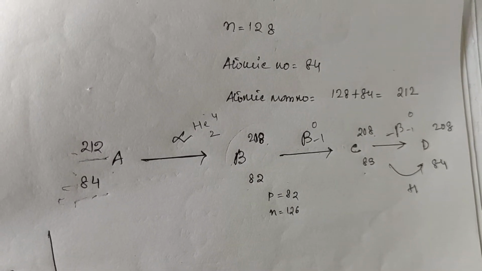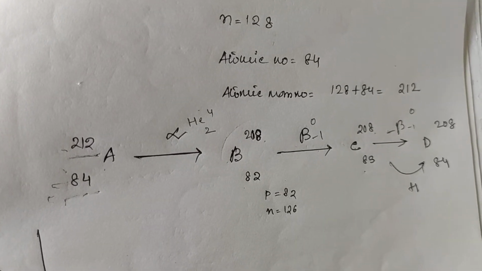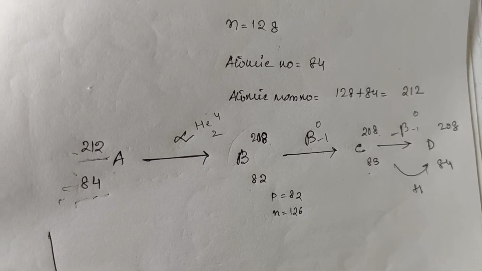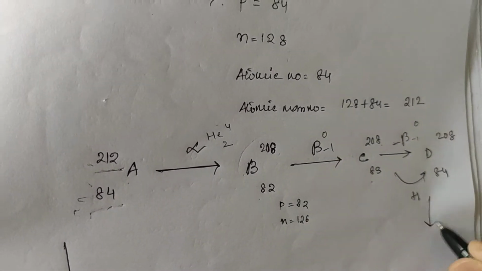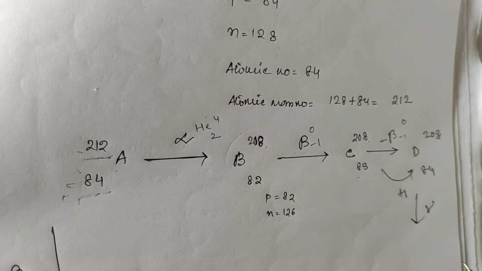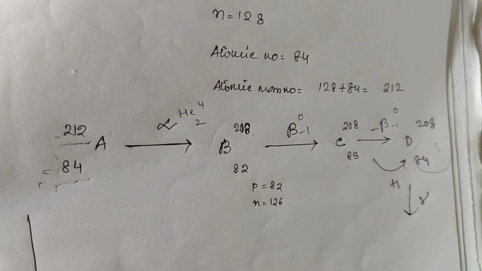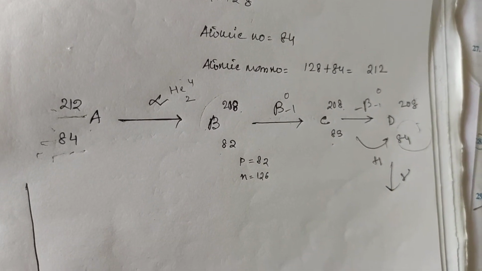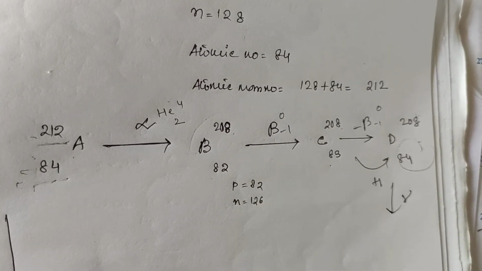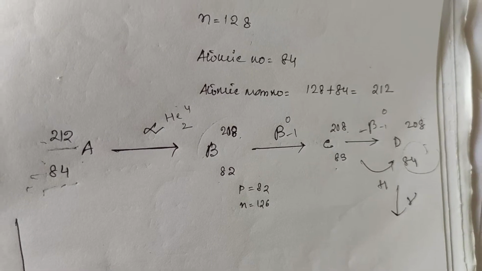Now if I tell you a gamma radiation is taking place, will there be any change? There will be no change in the nucleus. That means if a gamma is emitted, no change in the nucleus. This also remains the same, this also remains the same. Then what is the change? Change in the energy level. It comes from the higher excited state to the lower excited state by releasing energy in the form of gamma radiation, right?